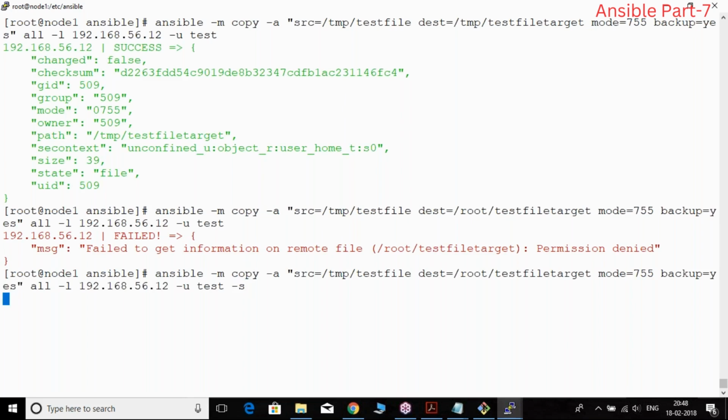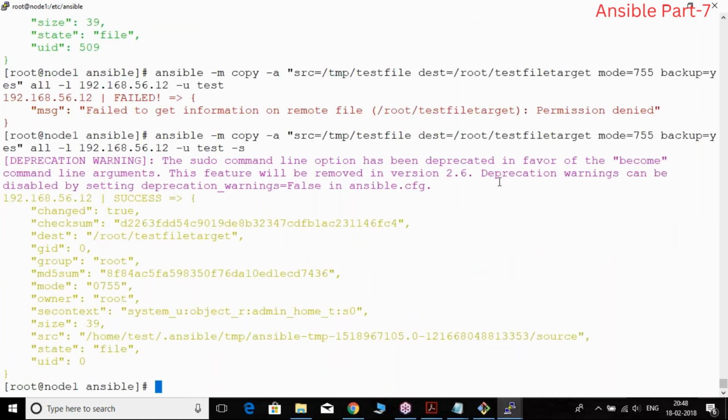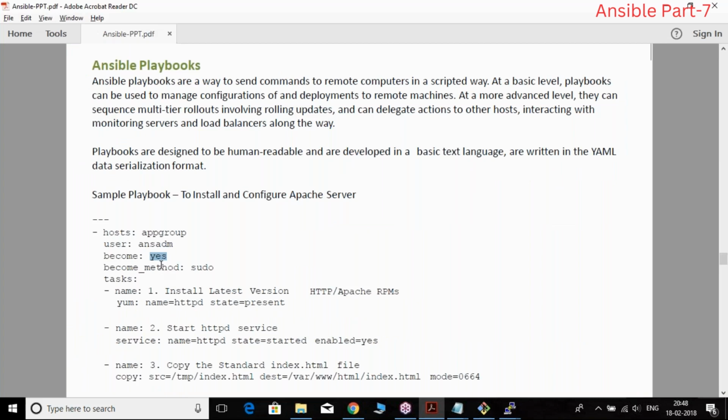Sorry. It is saying that you are using sudo, fine, but in newer versions they say don't use sudo, better use become. Become is nothing but trying to become the sudo superuser. Now it is created, right? So it is created. Clear? So at the cookbook level, what I'm trying to do here is say become is yes.